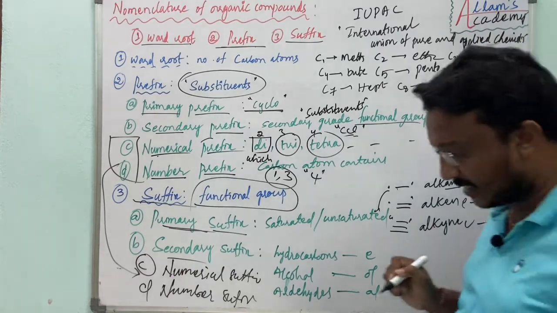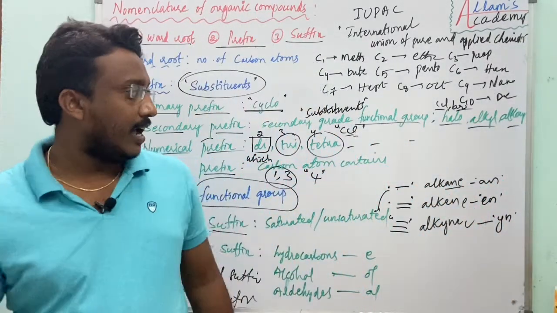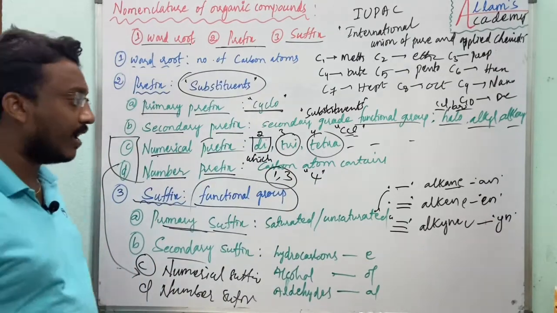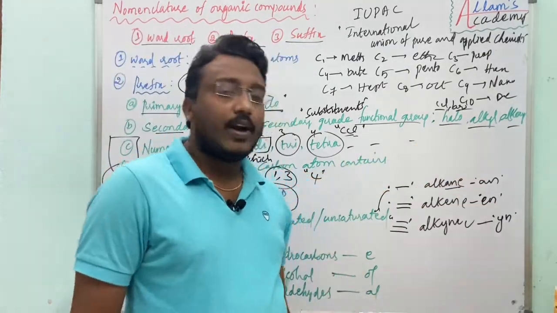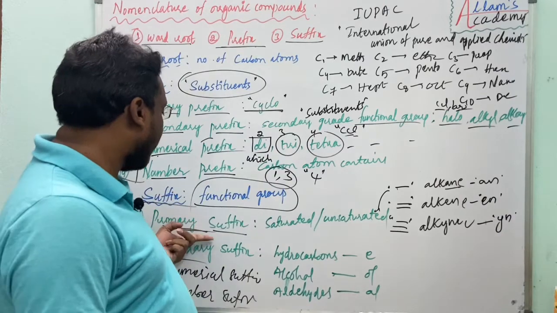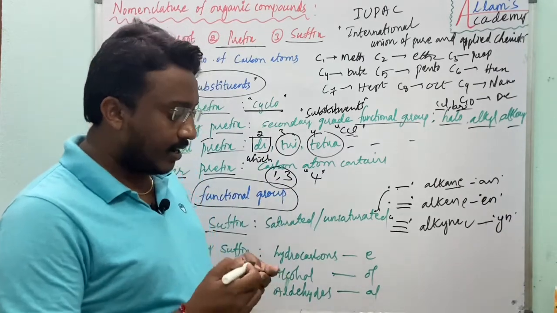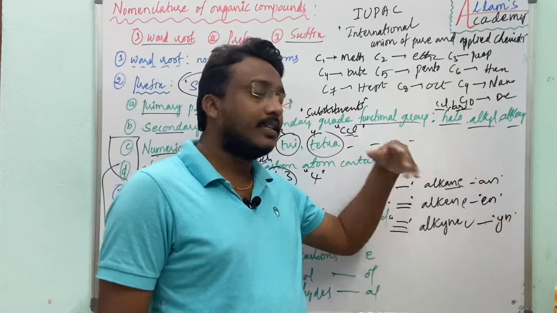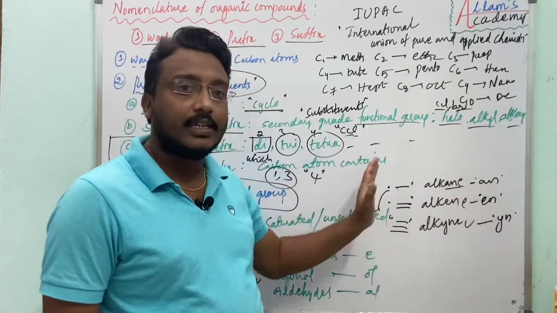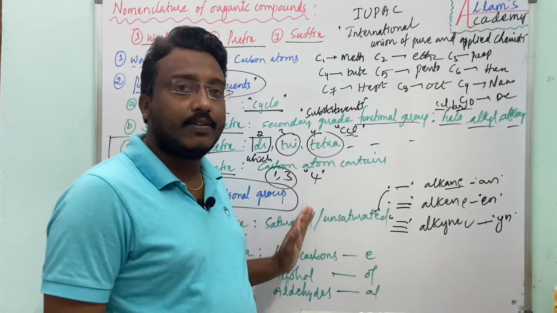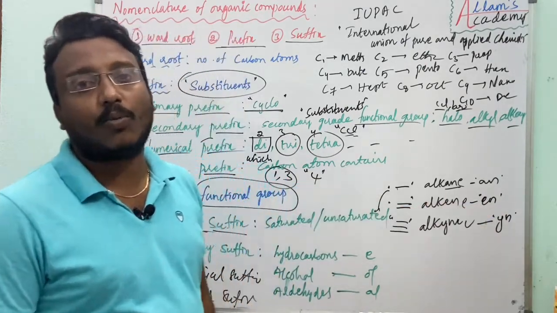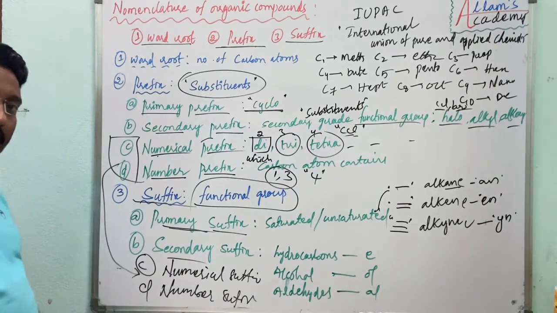We will write like this: an, ene and yne. Okay, this is the way of writing. This we can write in primary. If in a given compound in nomenclature it contains "an", it says that it is single bond, that means the given hydrocarbon is saturated one. "Ene" means double bond, unsaturated one, like that.